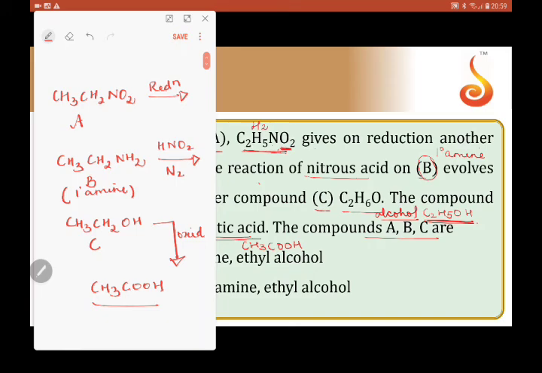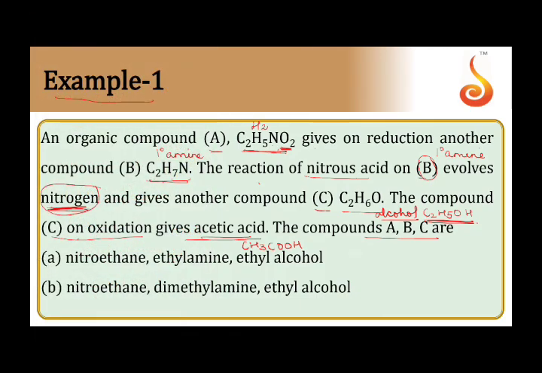So these are our compounds A, B and C, naming them. This is nitroethane. That is, A is nitroethane, B is ethanamine or ethylamine, and C is ethanol or ethyl alcohol. Matching our answers here, we can see that option A itself is the correct answer. Nitroethane, ethylamine, ethyl alcohol.